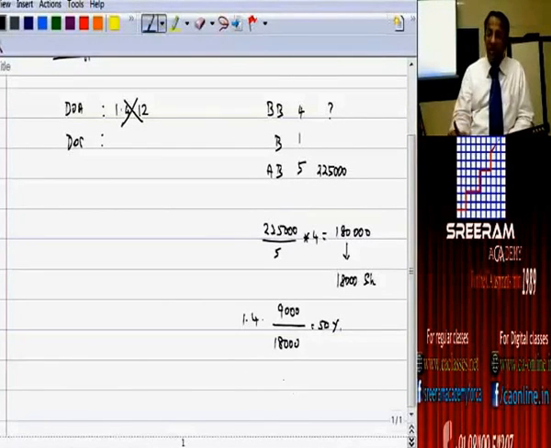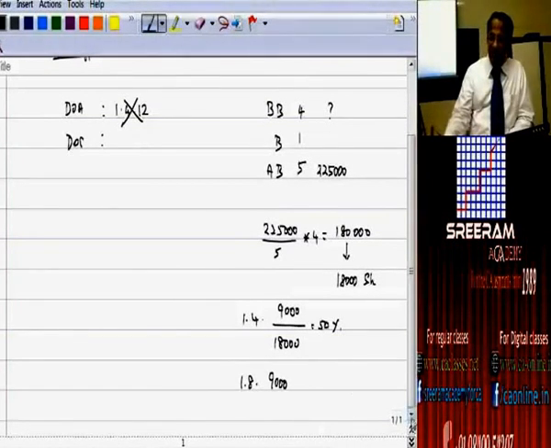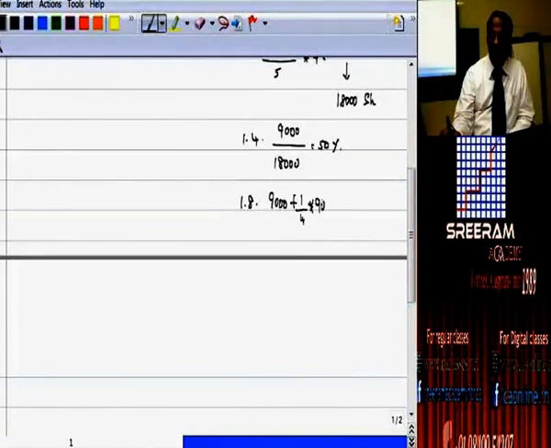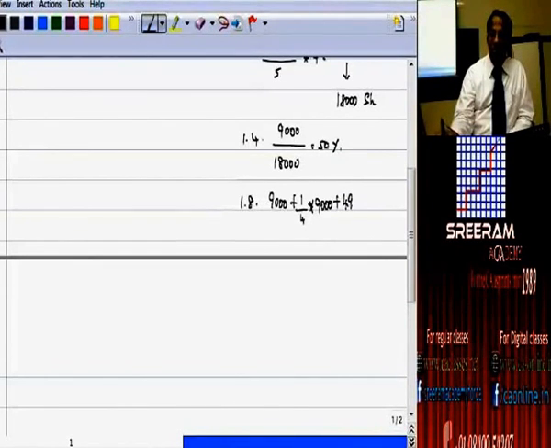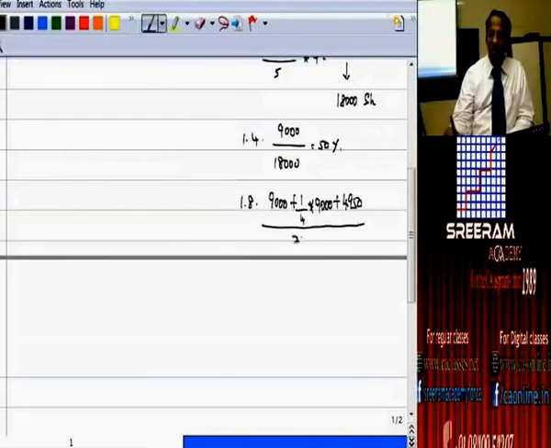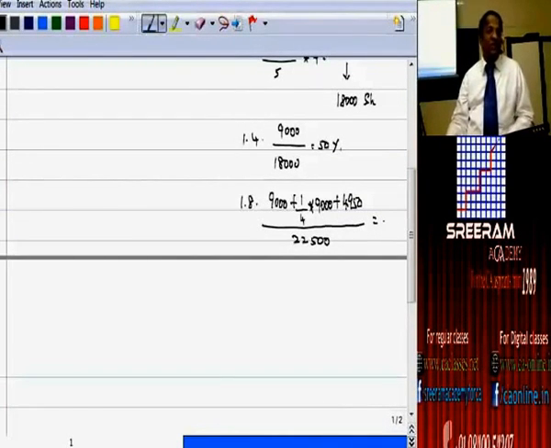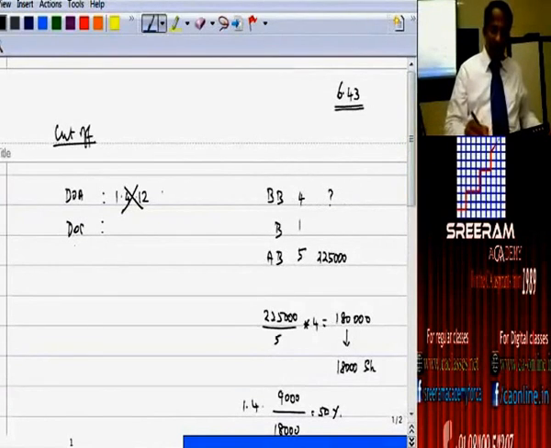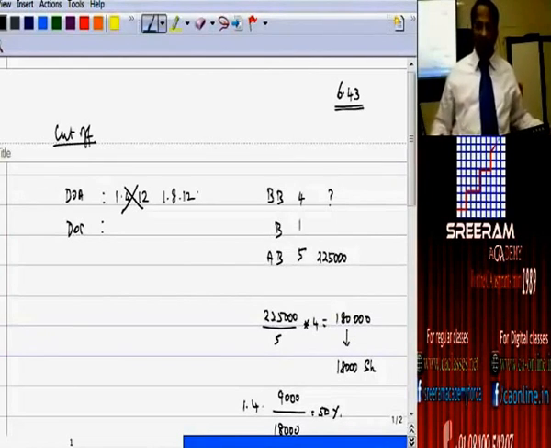Now, let us understand the percentage of holding. On 1/8, it is 9,000 shares plus 1/4 on 9,000 plus 4,950 shares, the whole divided by 22,500. Take the calculator and find out the percentage of holding. 72%. So, one should note down the date of acquisition not as 1/4/12 but as 1/8/12.